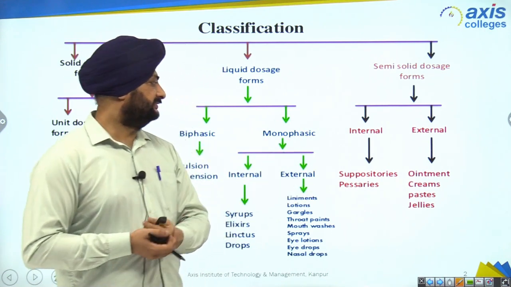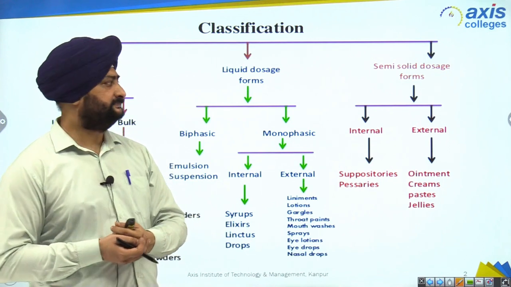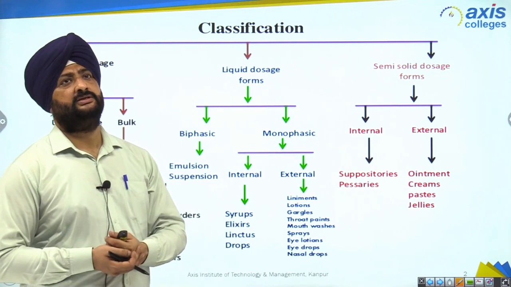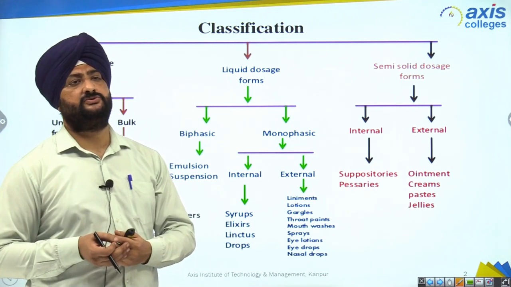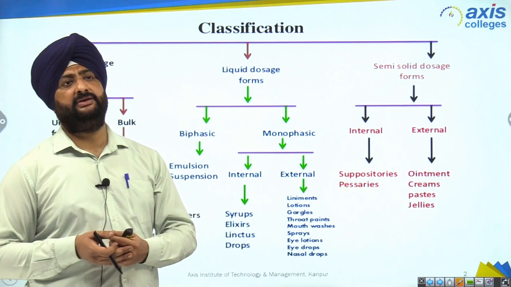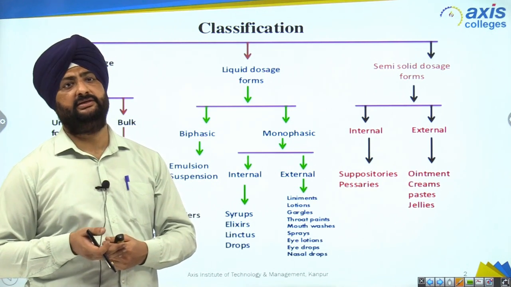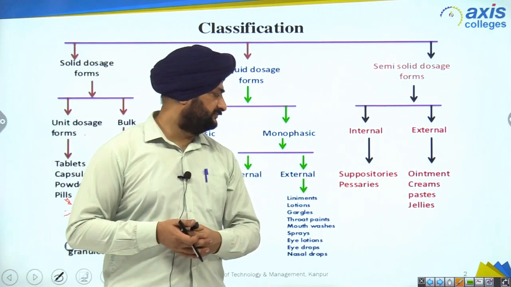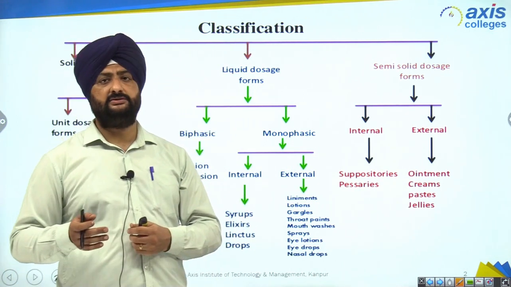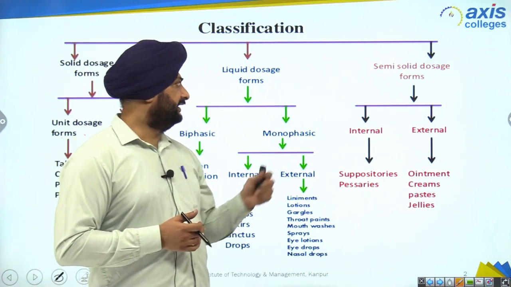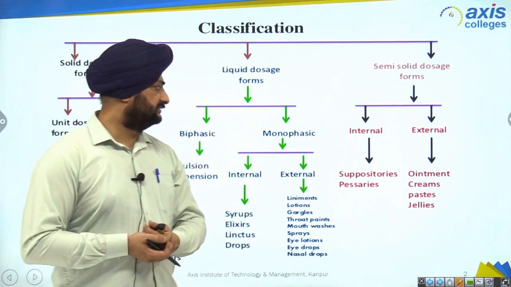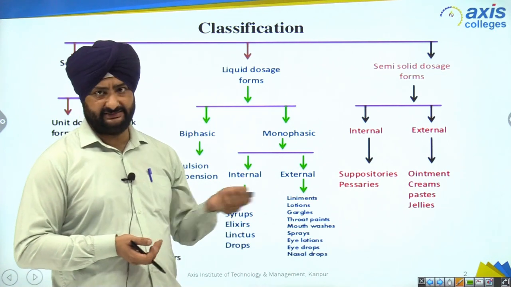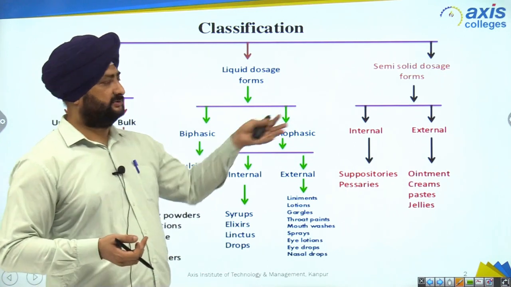In internal, there are two types, suppositories and pessaries. Suppositories is a term used for dosage forms which are instilled into body cavities. It may be the ear, the nose, the rectum, the vagina, right? And pessaries are a type of suppository which are instilled only into the vagina. And external semi-solid dosage forms, the examples are ointments, creams, pastes, jellies, right? We will talk about this later.